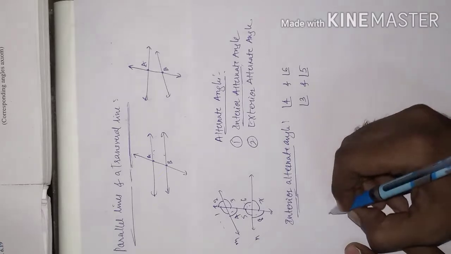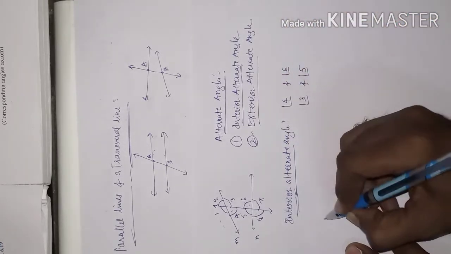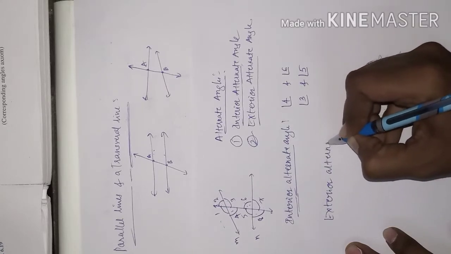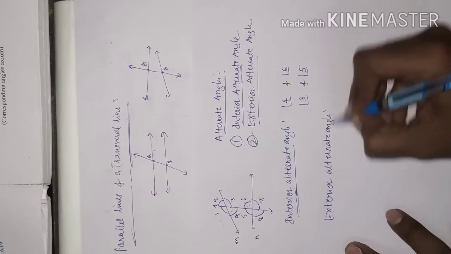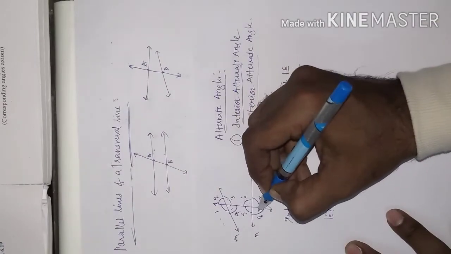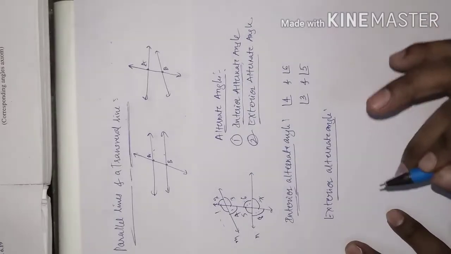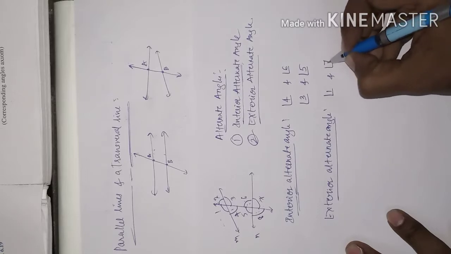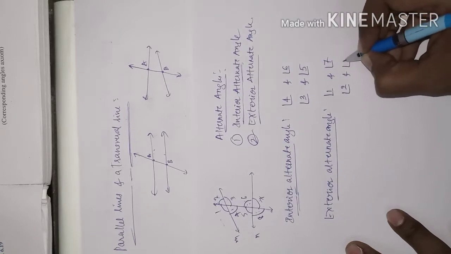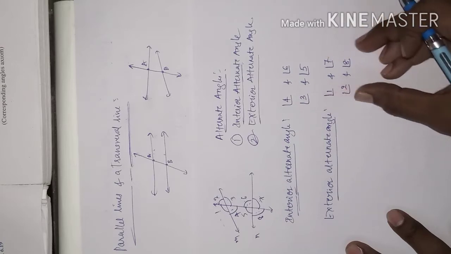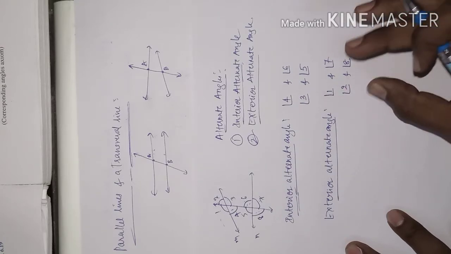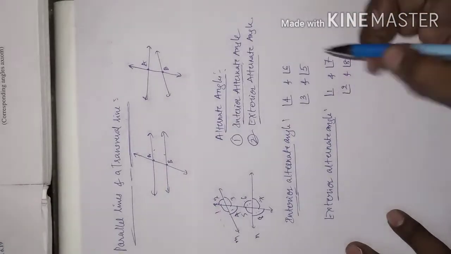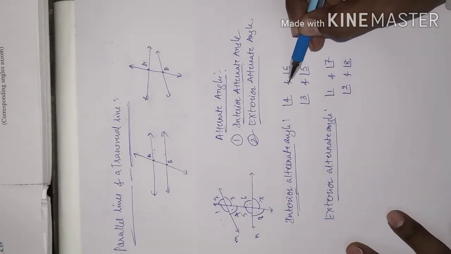Now the second one, exterior alternate angles. Let us see which position is called exterior alternate angles. Angle 2, angle 8, angle 1, angle 7. These are the exterior alternate angles. Let me write here: angle 1 and angle 7, and angle 2 and angle 8. This is one set of exterior alternate angles and this is another set. These are the positions of exterior and interior alternate angles. I am not saying that they are equal here, I am just saying the positions.